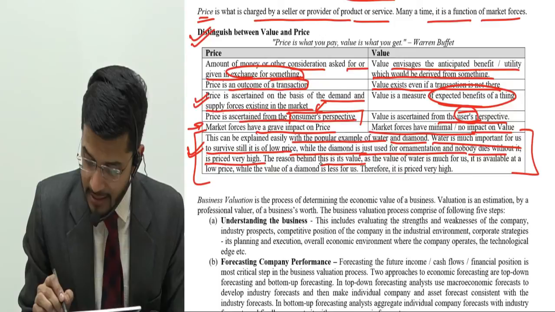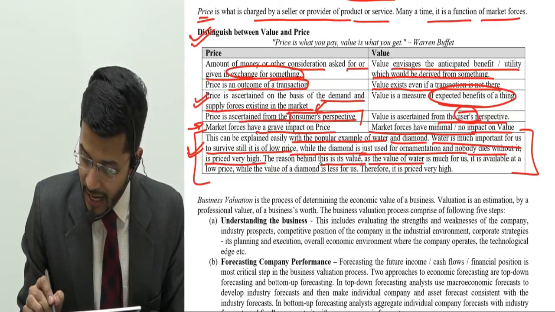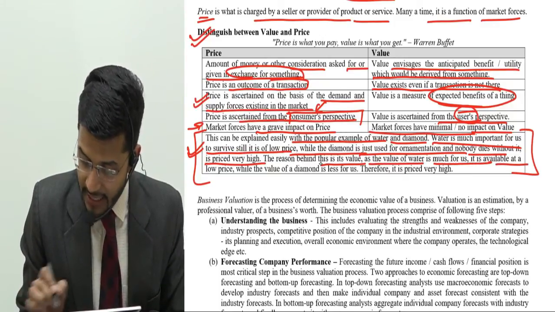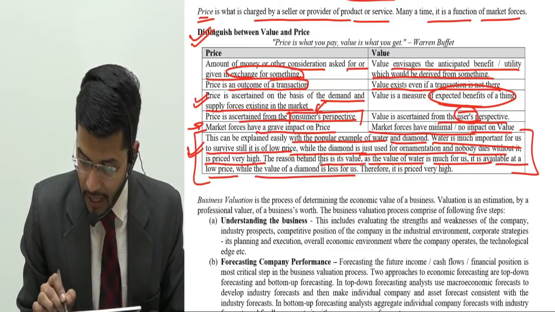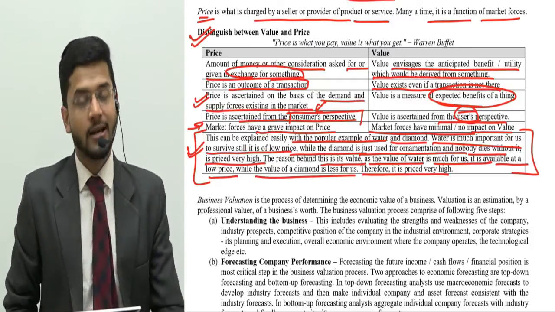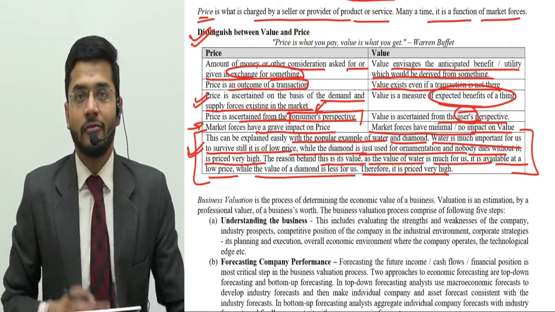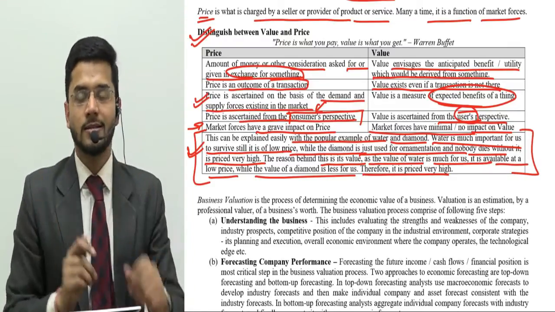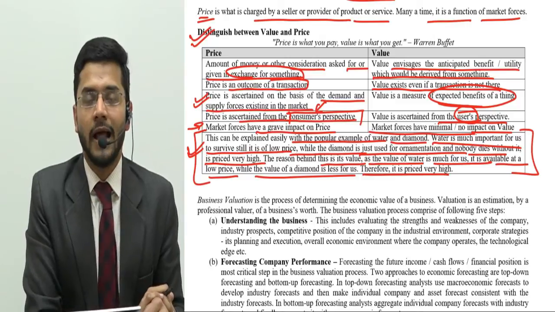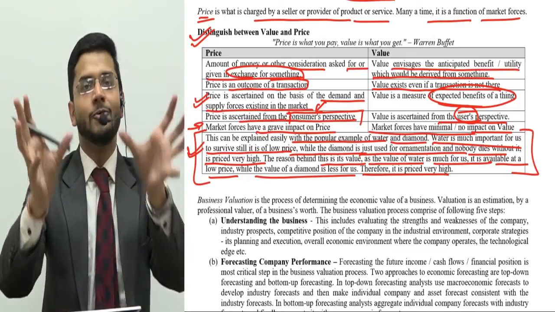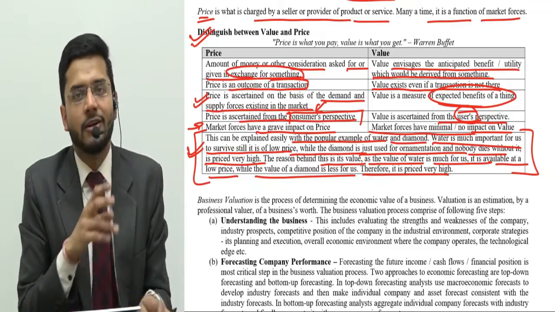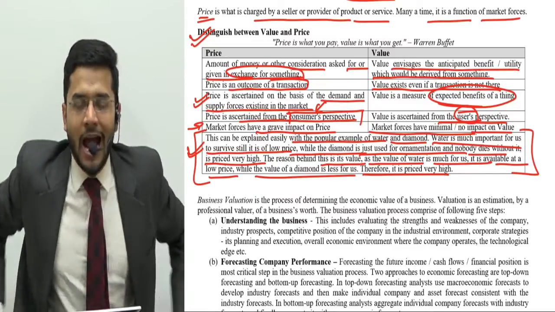The reason behind this is value: as the value of water is much for us, it is available at low price, while the value of diamond is less for us, therefore it is priced high. So there is a paradox, a contradiction between the value and price of diamond and water, and this is how we explain the difference between value and price.